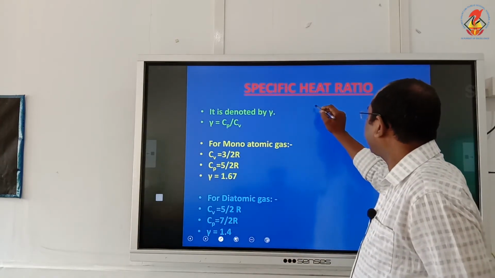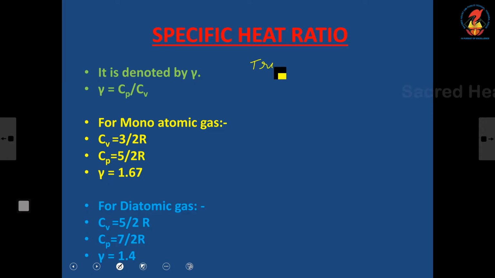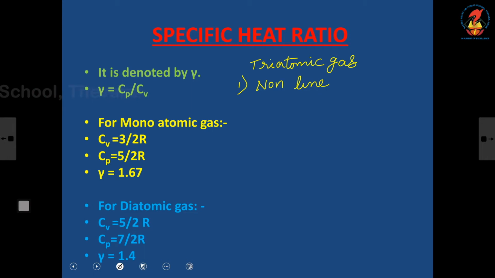So, first I write here triatomic gas. First one is non-linear, non-linear triatomic gas.